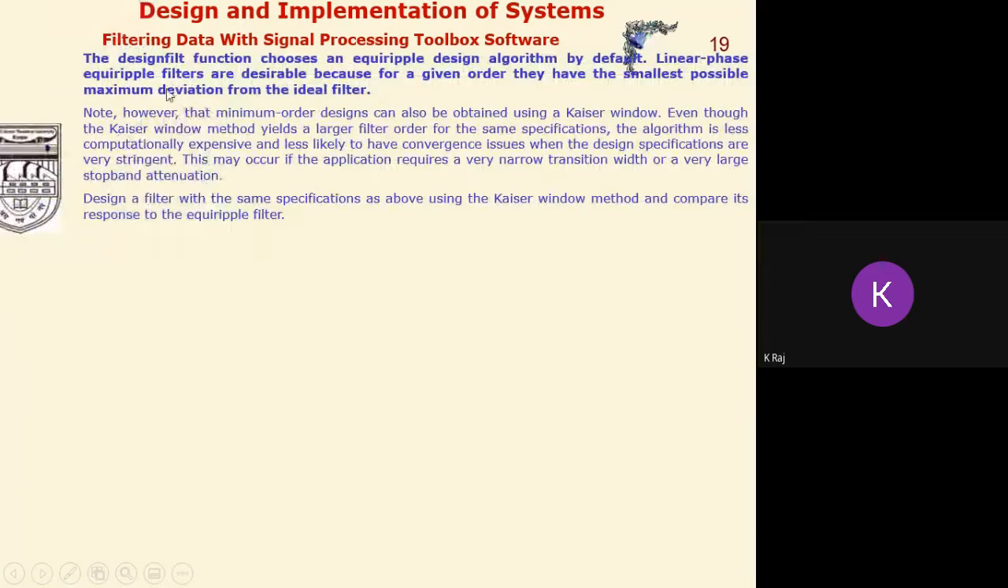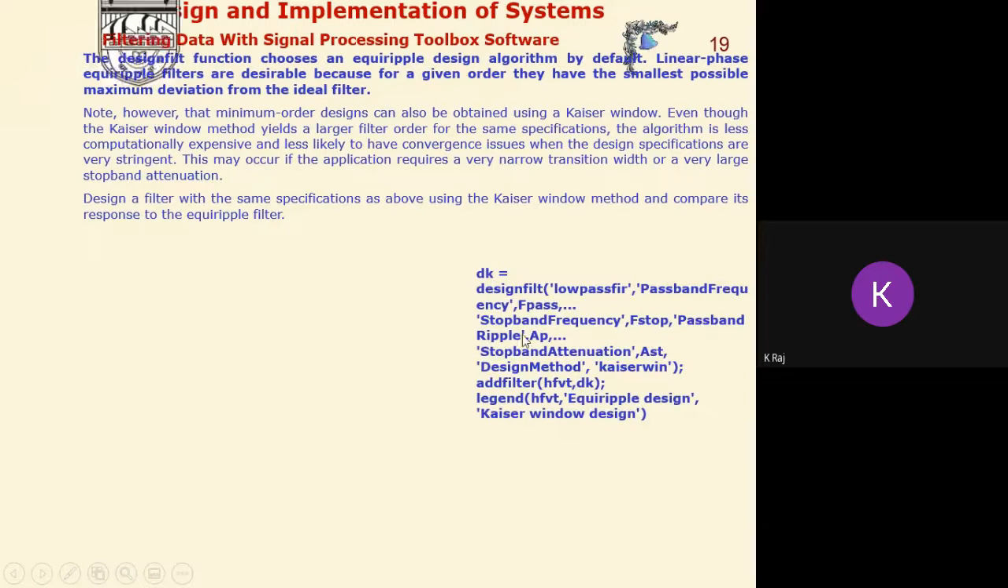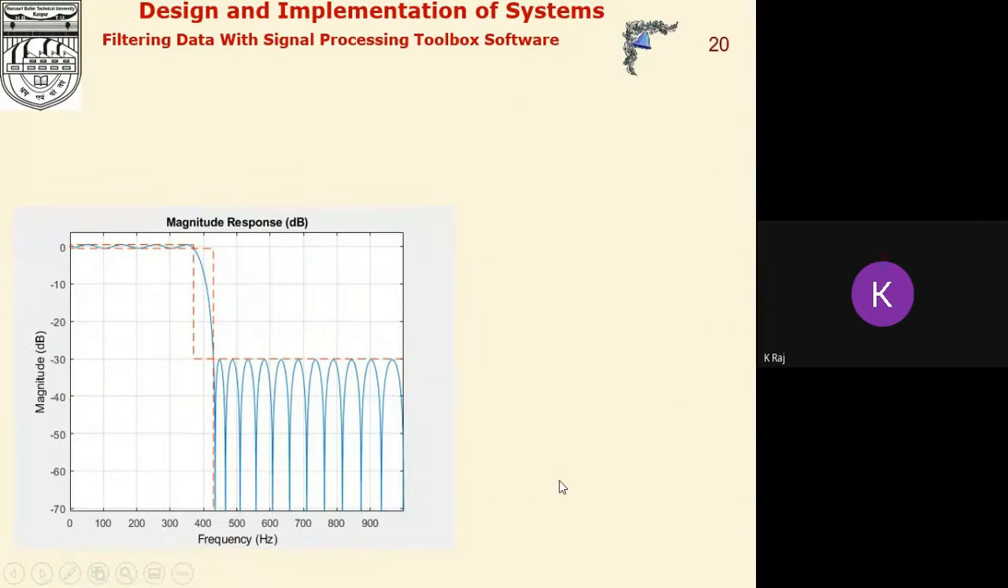Now, the design filter function chooses an equiripple design algorithm by default, and linear phase equiripple filters are desirable because for a given order they have the smallest possible maximum deviation from the ideal filter here. And this is another example using the design filter command here. We have designed this one. And again, we can see here the order, which has been described in the previous PPT.